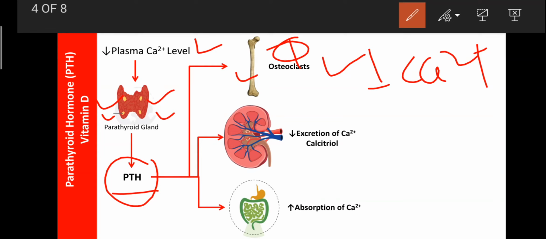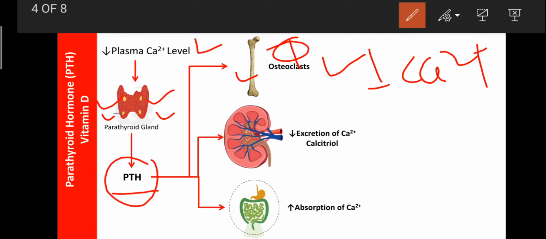So like that, the decreased plasma calcium level is increased by the release of the PTH. So it acts on the osteoclasts. Osteoclasts are the bone cells, and they are always involved in the release of the calcium from the bone. So like that, the plasma calcium level can be increased.